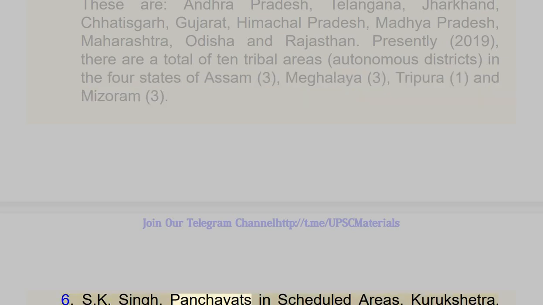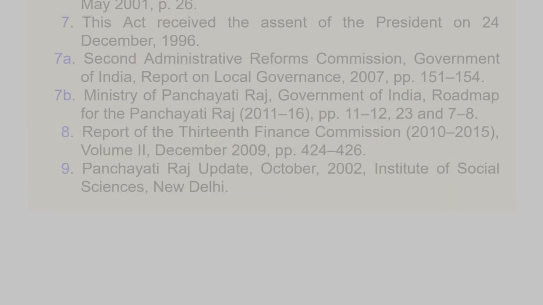6. S.K. Singh, Panchayats in Scheduled Areas, Kurukshetra, May 2001, page 26. 7. This act received the assent of the President on 24 December 1996. 7a. Second Administrative Reforms Commission, Government of India, Report on Local Governance, 2007, pages 151 to 154. 7b. Ministry of Panchayati Raj, Government of India, Roadmap for the Panchayati Raj, 2011-16, pages 11 to 12, 23, and 7 to 8. 8. Report of the 13th Finance Commission, 2010 to 2015, Volume 2, December 2009, pages 424 to 426. 9. Panchayati Raj Update, October 2002, Institute of Social Sciences, New Delhi.